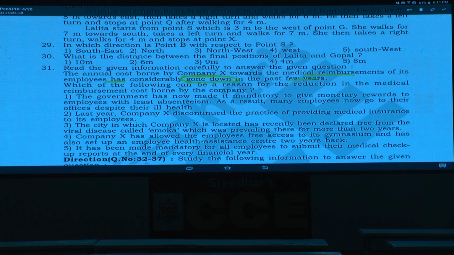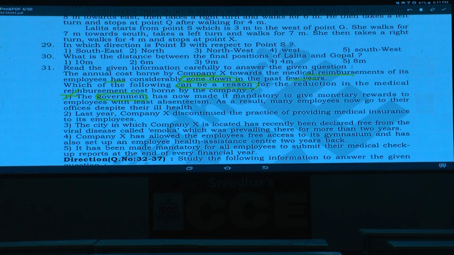Which of the following can be a reason? What could be the reason here? These people are not claiming for their medical reimbursement. That means these people are not falling sick, as they are not feeling sick. Hence, let us check out the choices. The government has now made it mandatory to give monetary rewards to the employees. No, sir. Here he is talking about what? In the above statement he is talking about company X. Here he is talking about the government, and that is straight away ruled out.